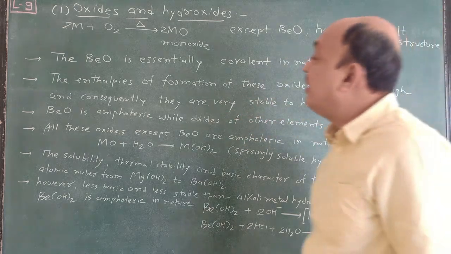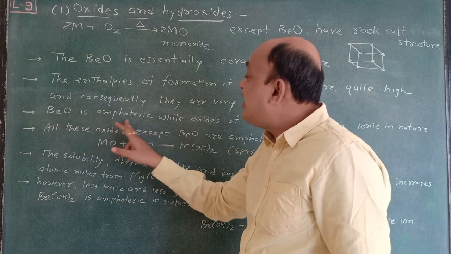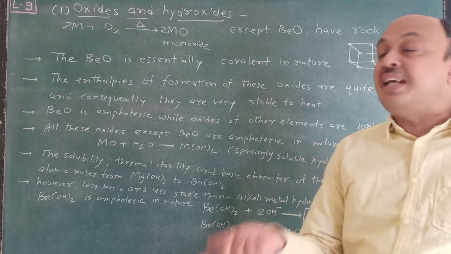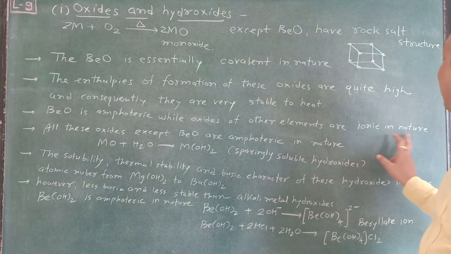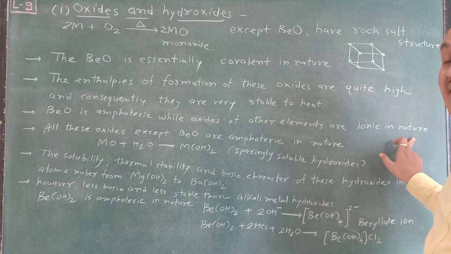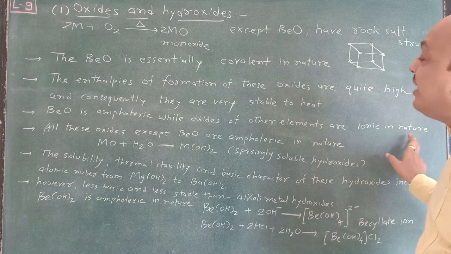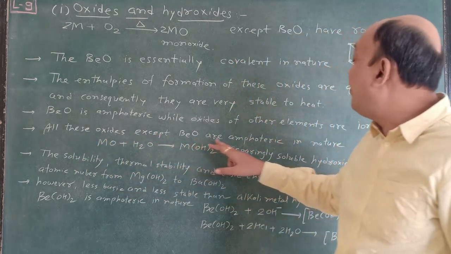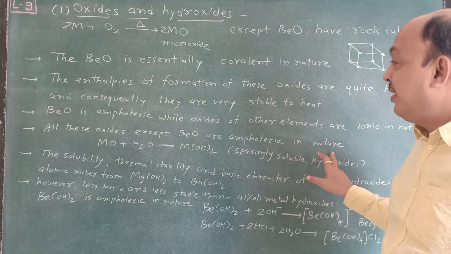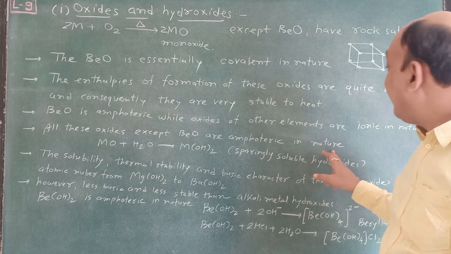Beryllium oxide is amphoteric, that means it reacts with acid as well as base, while oxides of other elements are ionic in nature and basic in nature. Remember, they are basic in nature. So all these oxides except BeO are basic; BeO is amphoteric in nature. This is very important.